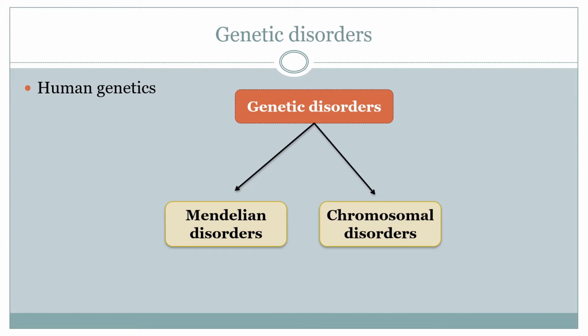Genetic disorders can be studied under a specialized branch called human genetics. Human genetics is a branch of science that deals with the study of inheritance of characters in humans. This is the definition of human genetics.